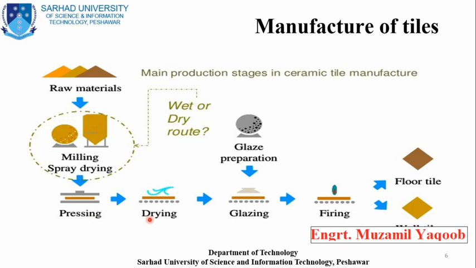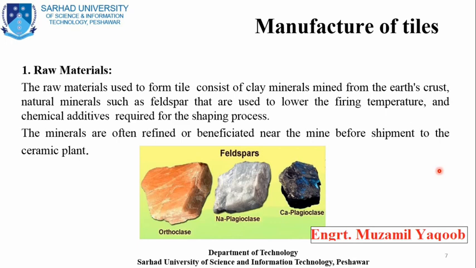Then comes the third stage of drying, and after that comes glazing, and basically the last one is called burning or firing stage. And after that we achieve our final product, right? So let's discuss these stages one by one. The first, as I said, is collection of raw materials.